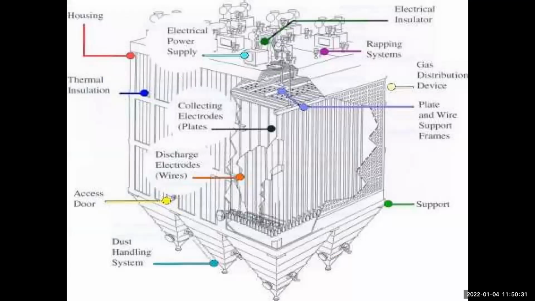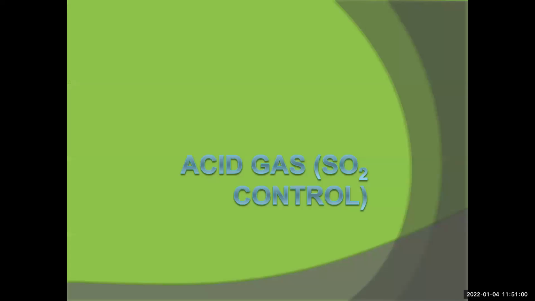Now you can see the ESP. This is the housing, electrical power supply, thermal insulation, access door, and this type of shape of the ESP. Then the rapping system, gas distribution device, plate and wire supporting frames, and support electrical insulator. Many types of equipment are available in the ESP. This is how to control all types of dust from the steel plant and the power plant.